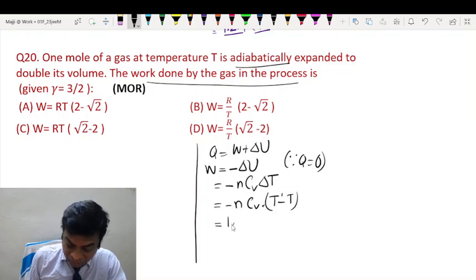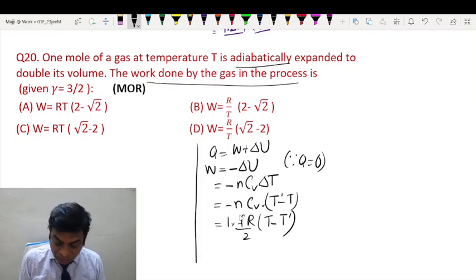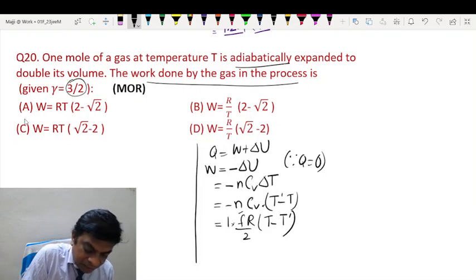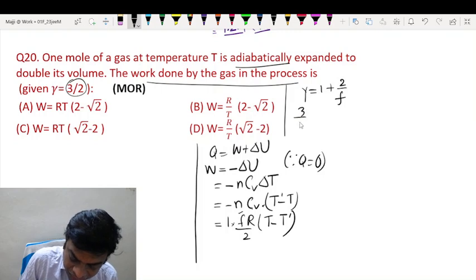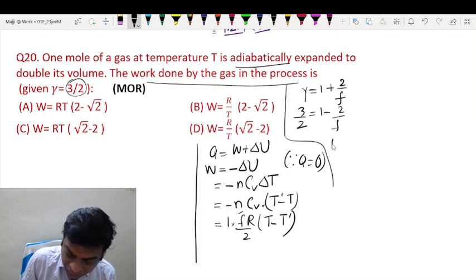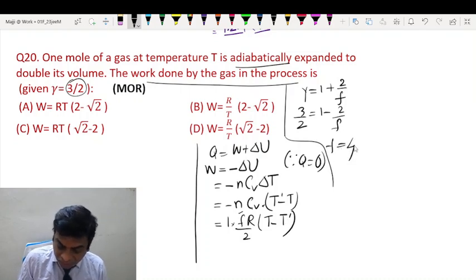Okay, so n is 1. Cv is fR by 2 into T minus T dash. I have absorbed the minus sign here. So it's a matter of substituting f and T dash. Let us calculate it. We can see gamma is given. So based on that, we know that gamma is 1 plus 2 by f. So if you substitute gamma as 3 by 2, then after simplification, you get f is equal to 4. So that is what we got.